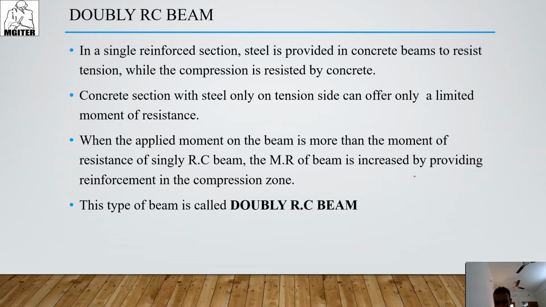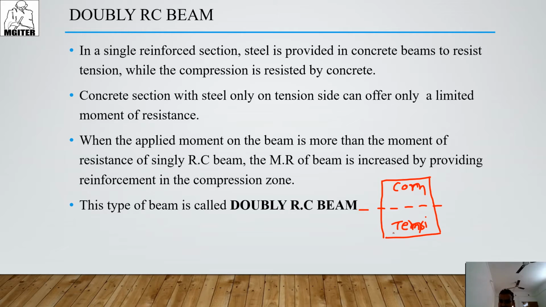So look here, students. I can explain it with a figure. It's your beam. The upper portion is compression, the lower portion is tension. So what happens in tension and compression?